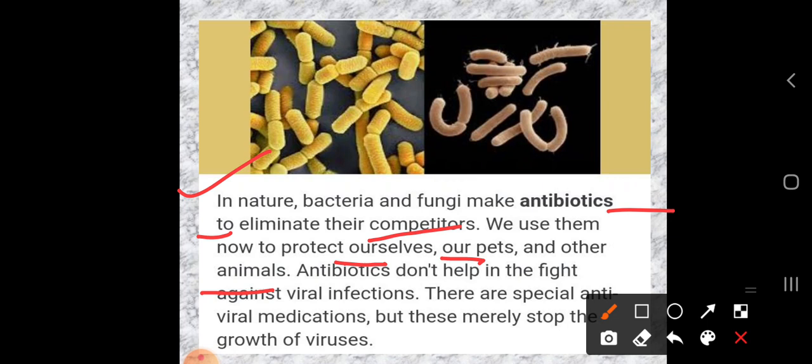Okay, so by taking the antibiotics we can protect ourselves as well as some pets. Usually people like to keep a pet in their houses. So by taking the antibiotics we can protect our pets, animals also.